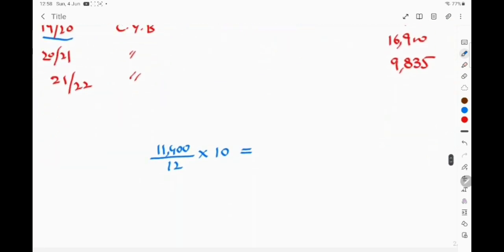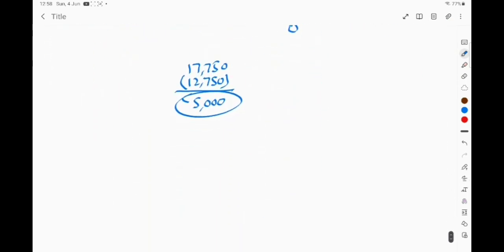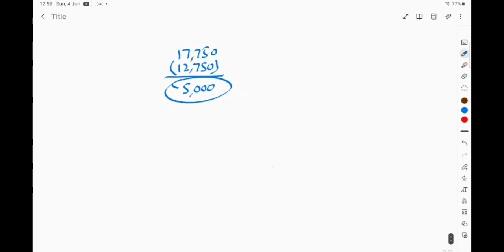So the second option is for us to set off loss first against previous year income and then against current year income. The previous year total income is 13,085.